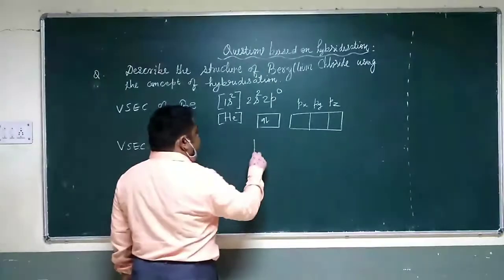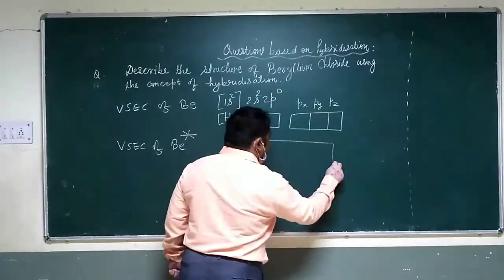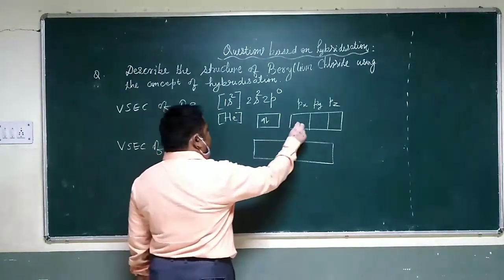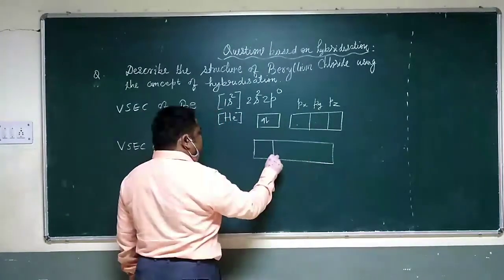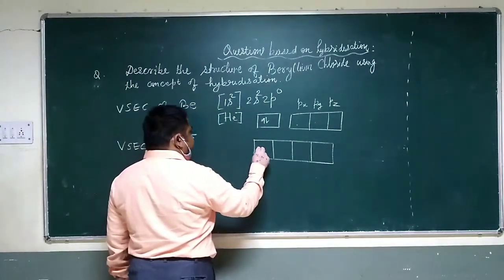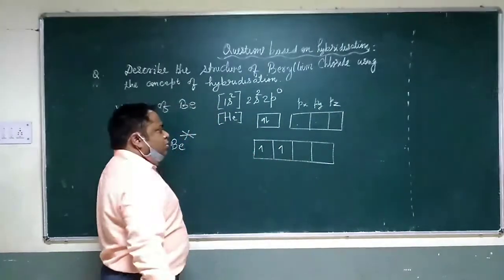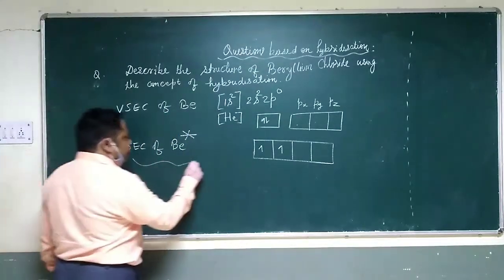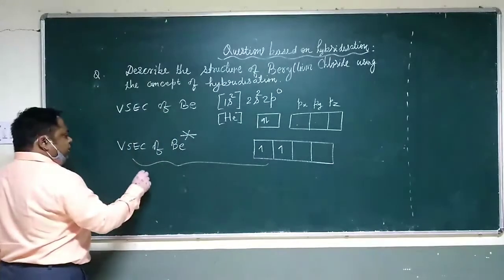Then intermixing of atomic orbitals and redistribution of electrons take place. How many boxes were there? 1, 2, 3, 4. They will intermix now, and electrons will get redistributed. This is what is called hybridization. So what is hybridization?